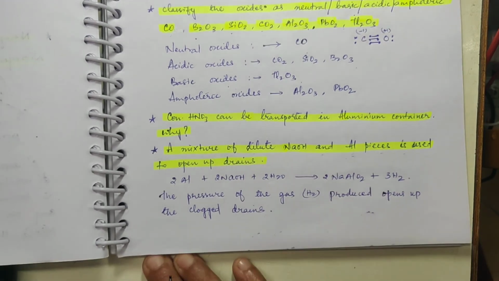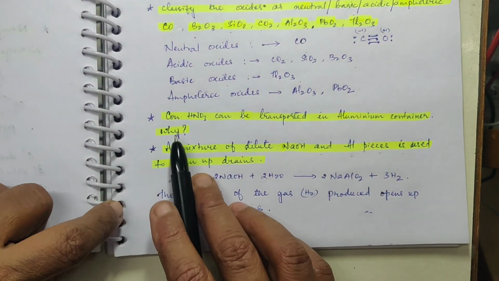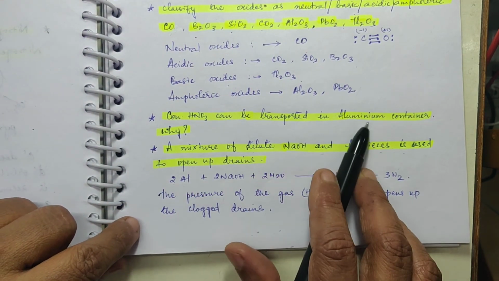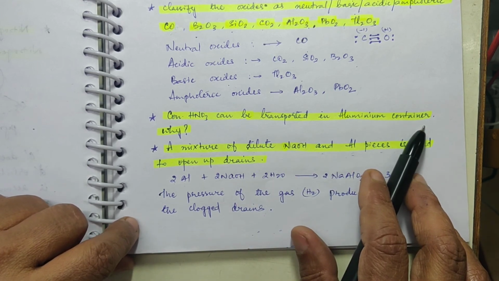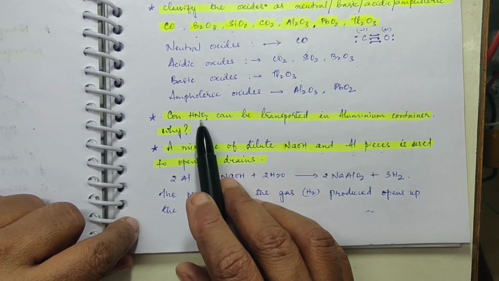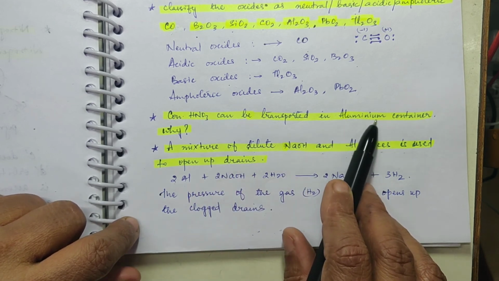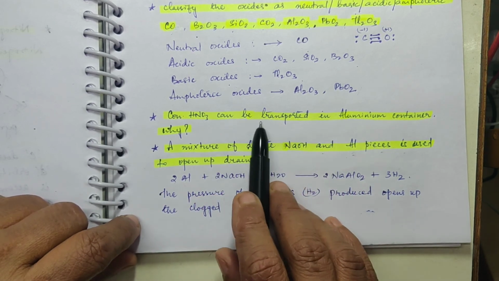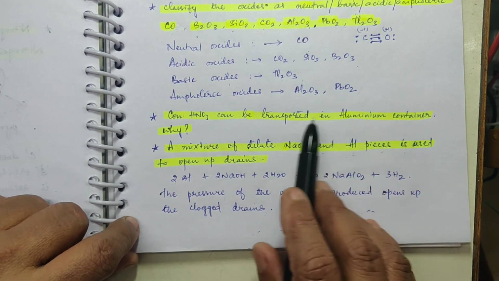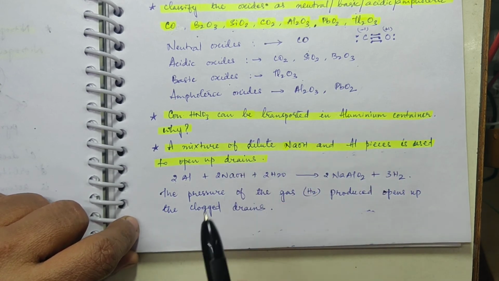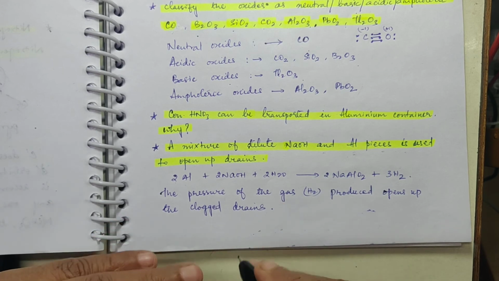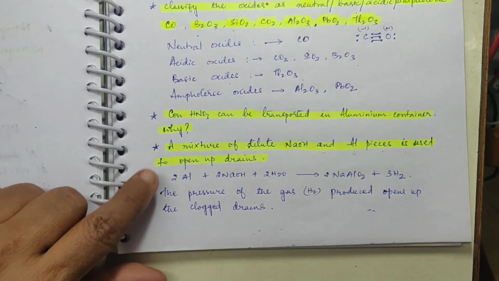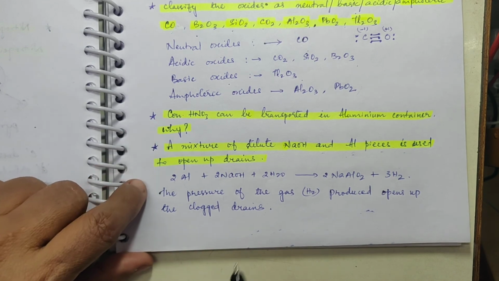Right. Then this question I have already discussed with you. Concentrated HNO3 can be transported in aluminium containers. You may have seen that you can store HNO3 in aluminium containers. So the concept is the same, and you can do the question yourself. It is due to the passive layer of oxide over it, with which the nitric acid will not react further. Okay, so you write the answer yourself.